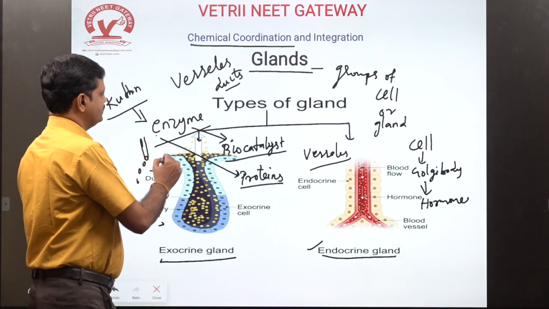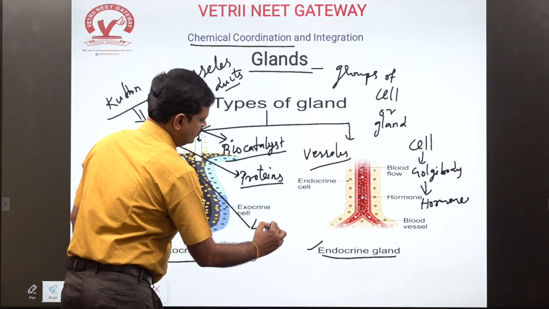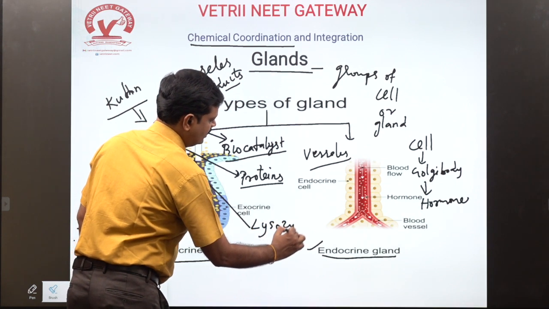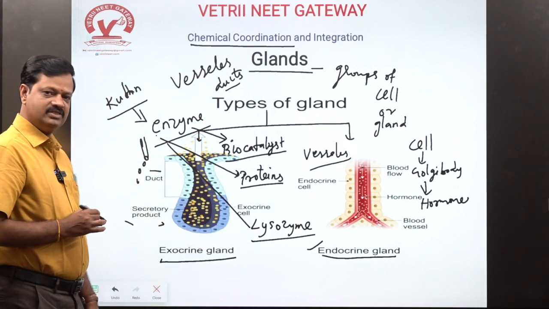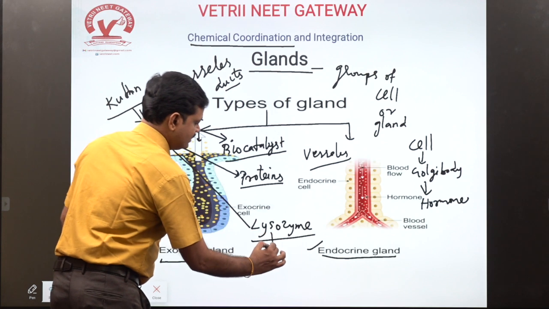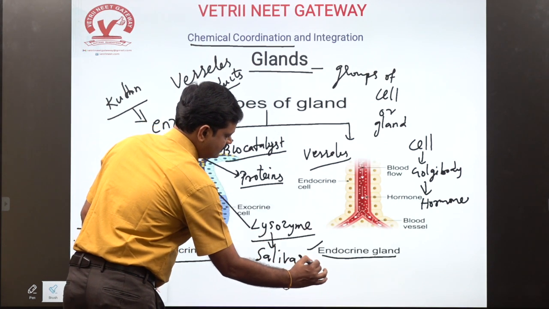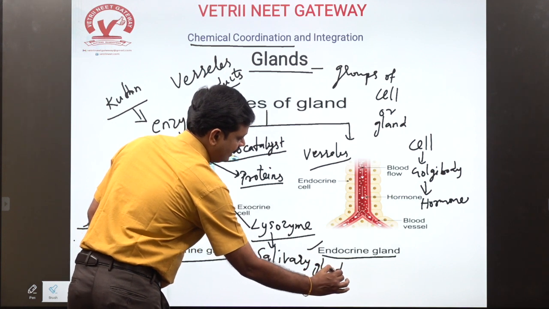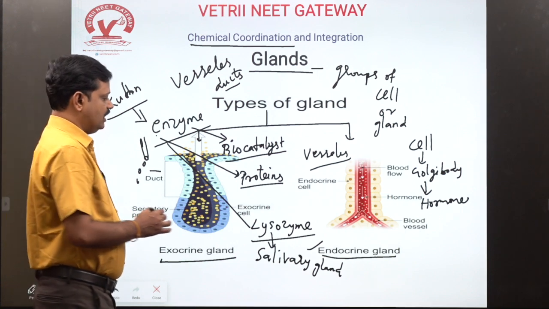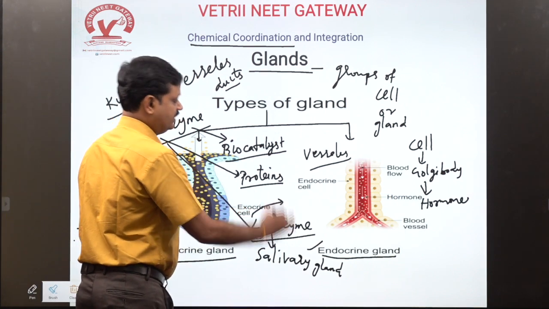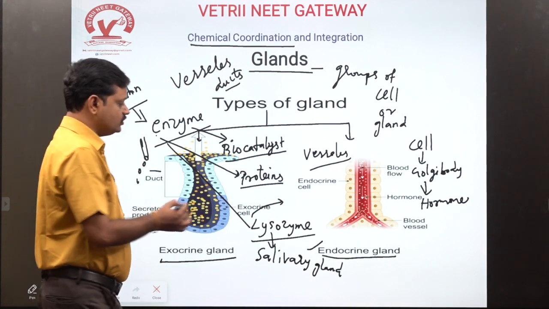An example of an enzyme is lysozyme. Lysozyme is an enzyme secreted in the salivary gland. Who discovered the lysozyme enzyme?